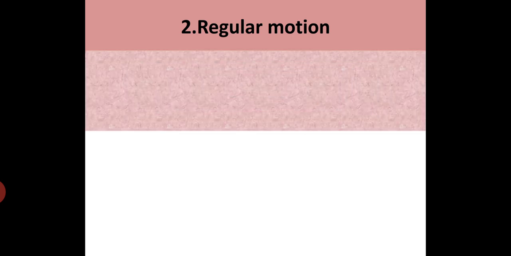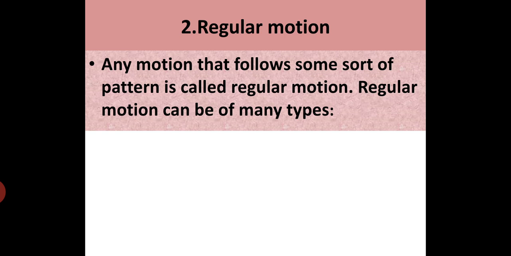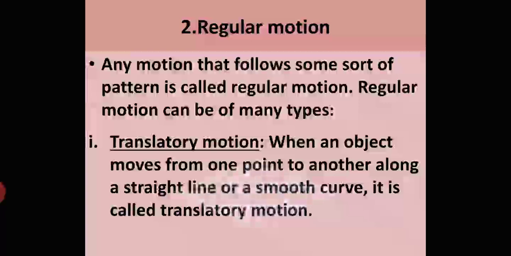Next we will study regular motion. Any motion that follows some sort of pattern is called regular motion. Regular motion can be of many types. The first one is translatory motion. When an object moves from one point to another along a straight line or a smooth curve, it is called translatory motion. Translatory motion is divided into two types: rectilinear, which means it moves in a straight line, and curvilinear, in a curved path.